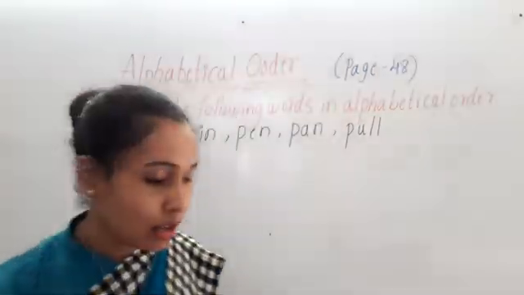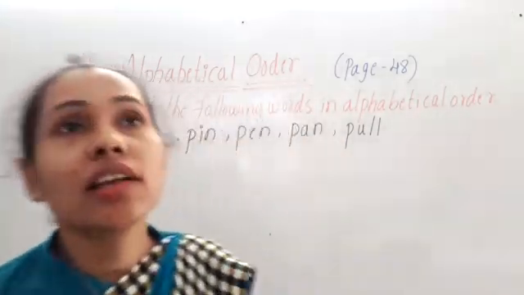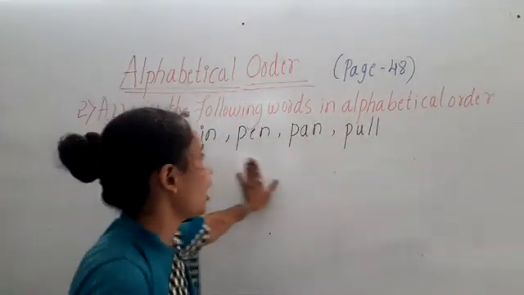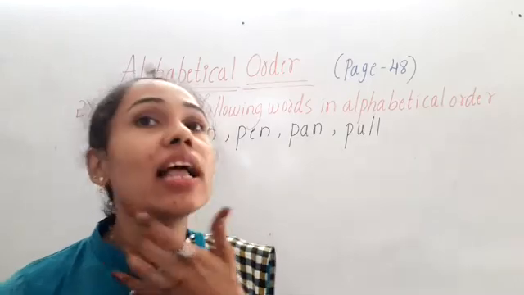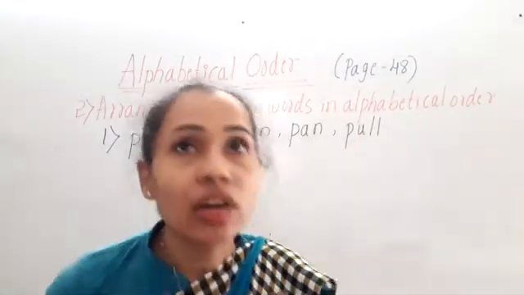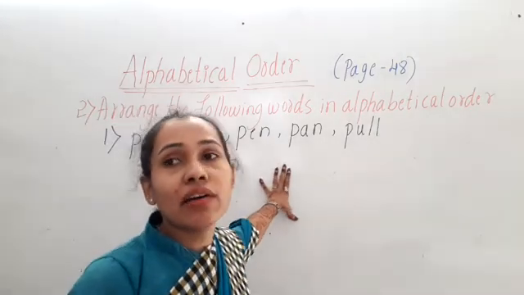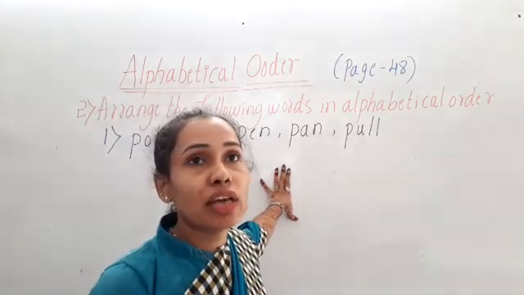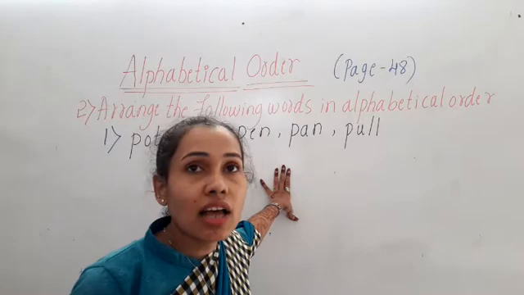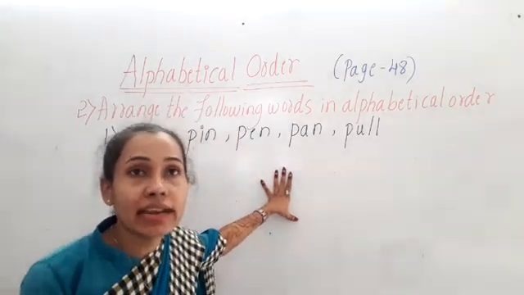Okay, children, look at these words. All the words are starting with letter P. Here in the first main question, all the words are beginning with P letter.